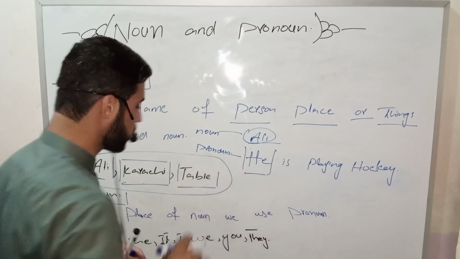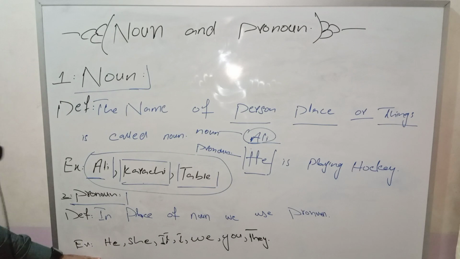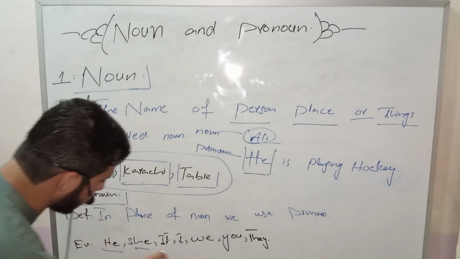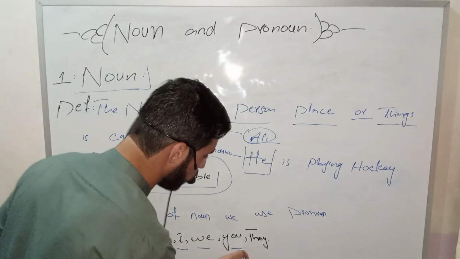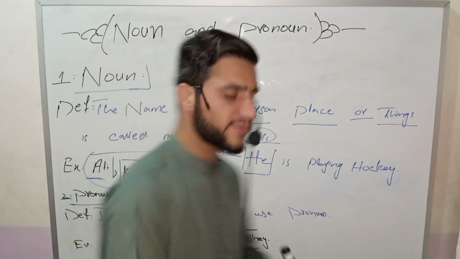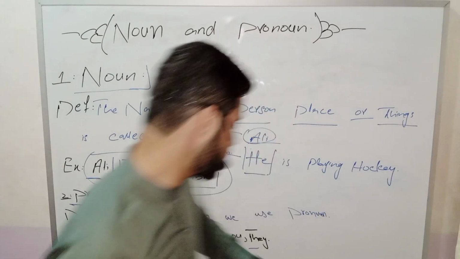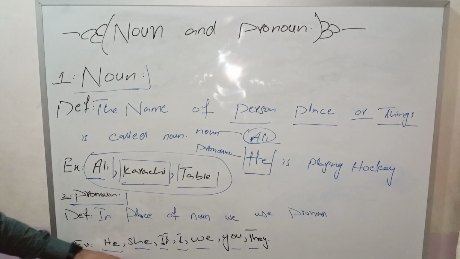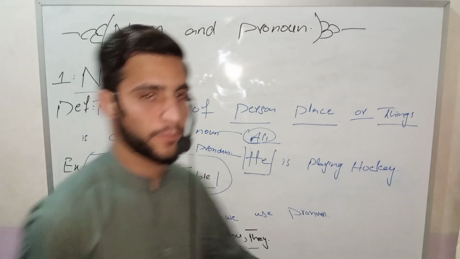Now the examples of pronouns are there: he, she, it, I, we, you, they. We have 7 pronouns, and these are our 7 pronouns: he, she, it, I, we, you, they.